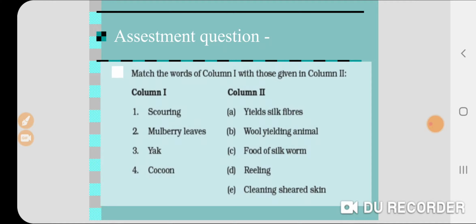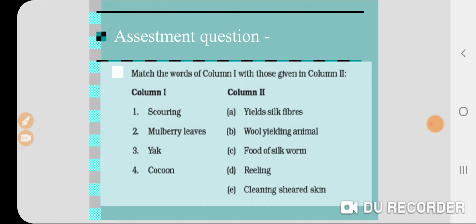Now we have some assessment questions related to this topic. First, match the words of column A with those given in column B. In column A we are given scouring, mulberry leaves, yak and cocoon.